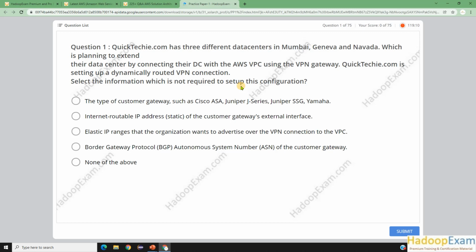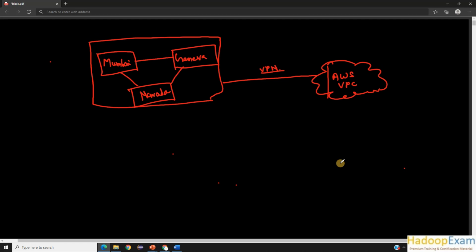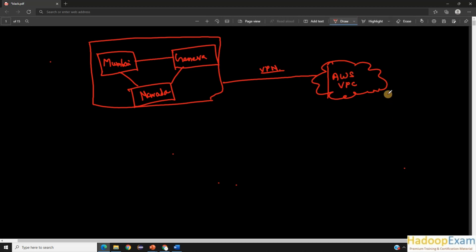First, let's understand what the question is asking. That is what you need to understand when you appear for this exam. As you can see on the screen, quicktechie.com has three data centers, located in Mumbai, Geneva and Nevada, and there is an AWS VPC. Now they want to make a connection over VPN.